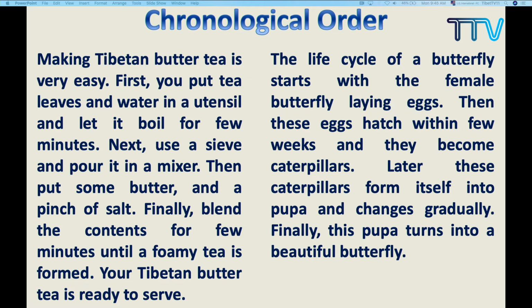Making Tibetan butter tea, it's very easy. First, you put tea leaves and water in a utensil and let it boil for a few minutes. Next, use a sieve and pour it in a mixer. Then put some butter and a pinch of salt. Finally, blend the contents for a few minutes until a foamy tea is formed. Your Tibetan tea is ready to serve.